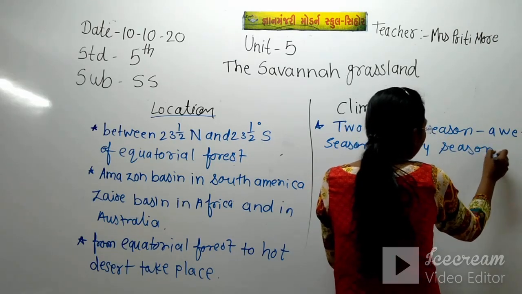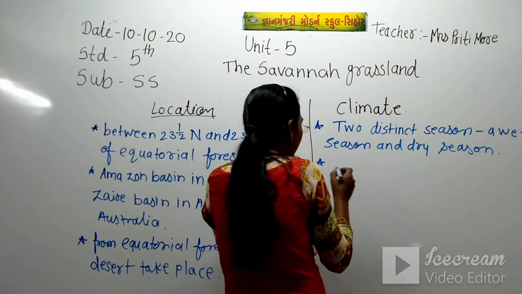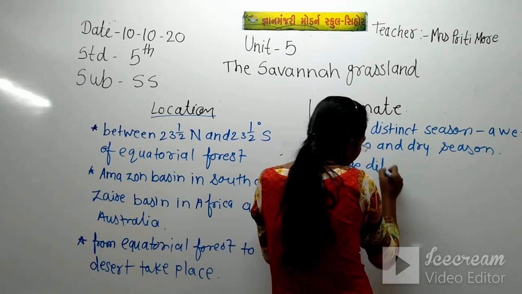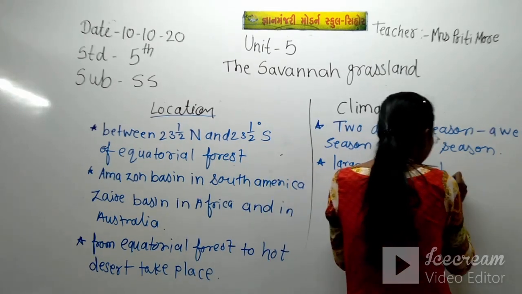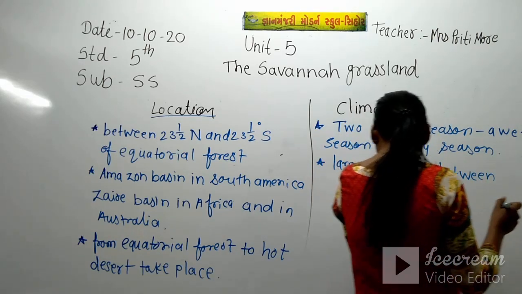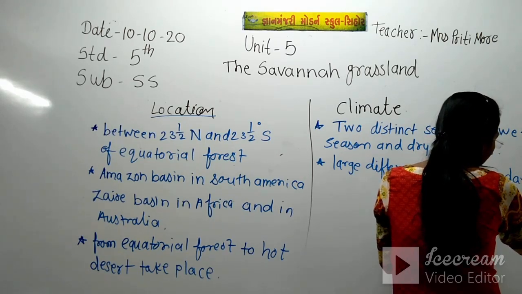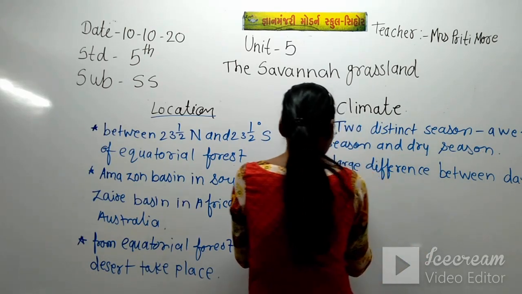This is the first main point. Now the second main point is a large difference in the temperature. We can see the large difference between day and night temperature.